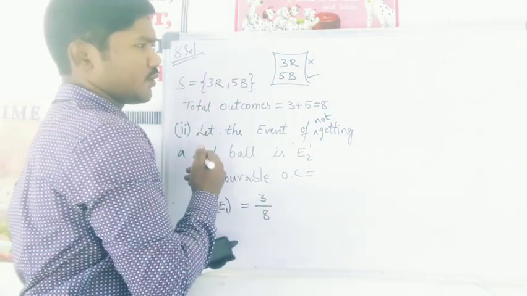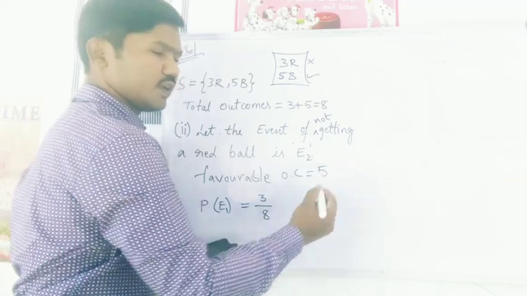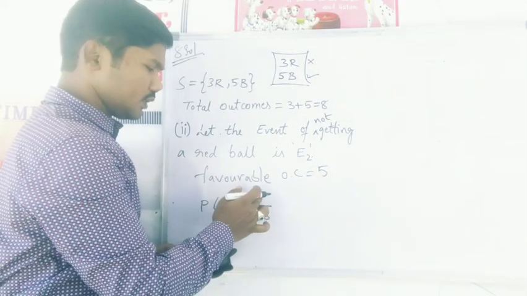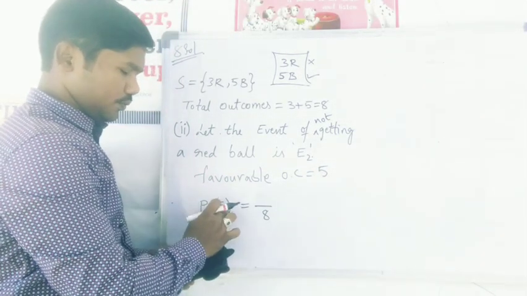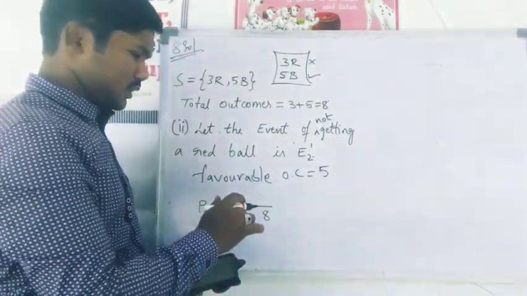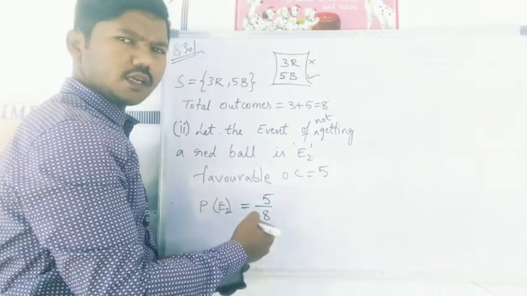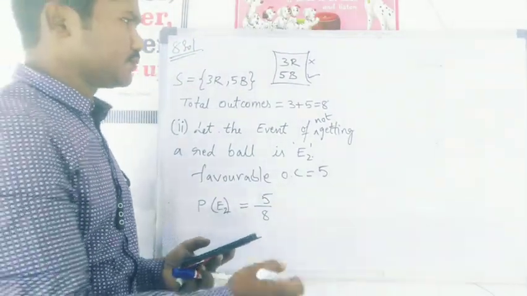Other than red balls, how many balls are there? 5 balls. So 5 are in my favor. So the probability of event E2, that is not getting a red ball, is 5 by 8. That's it, simple.